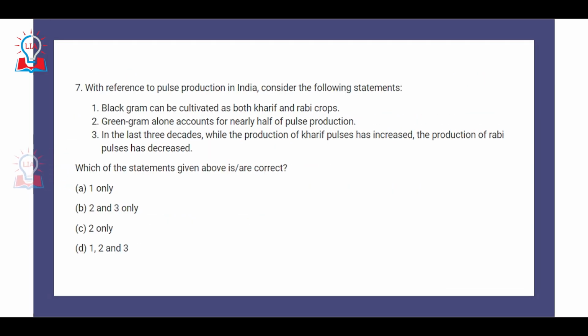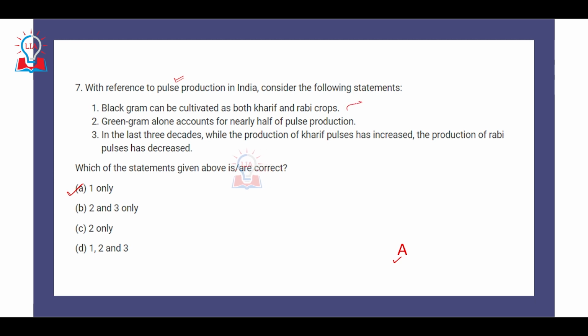The seventh question again is related to the field of agriculture, where the question is asked with reference to pulse production in India. Consider the following statements. The first is, black gram can be cultivated as both kharif and rabi crop. Green gram alone accounts for nearly half of the pulse production. And in the last 3 decades, while the production of kharif pulses has increased, the production of rabi pulses has decreased. So if we take a look at all these three statements, we can say that statement 1 is the only correct option, and the second and third are incorrect. So the correct answer will be A.